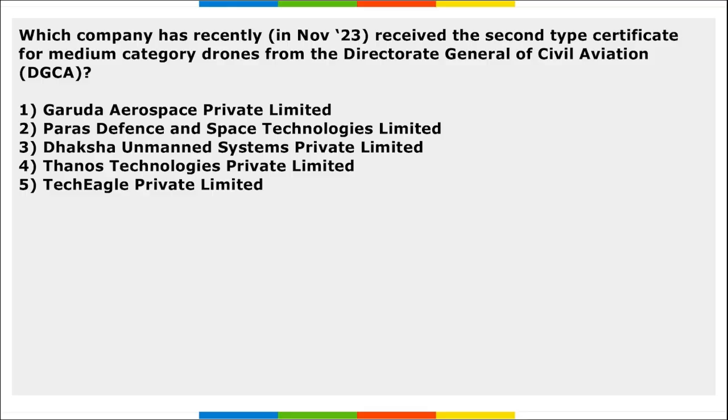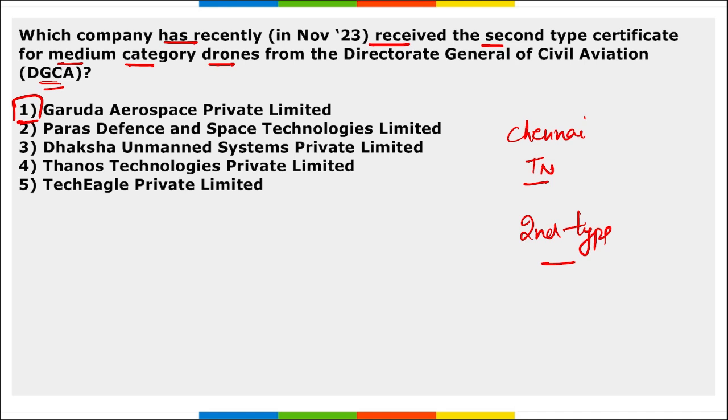Let's start. Which company has recently received the second type certification for medium category drones from DGCA? What is DGCA? DGCA is your Directorate General of Civil Aviation. So this is your Garuda Aerospace Private Limited. Correct? This is Chennai, Tamil Nadu based company, that is Garuda Aerospace Private Limited, and they have received the second type certificate for medium category drones, and they received this from DGCA.